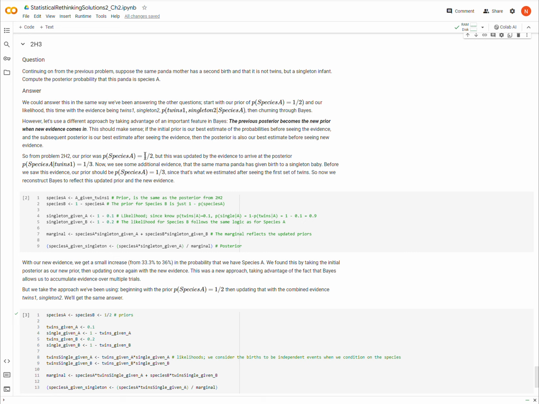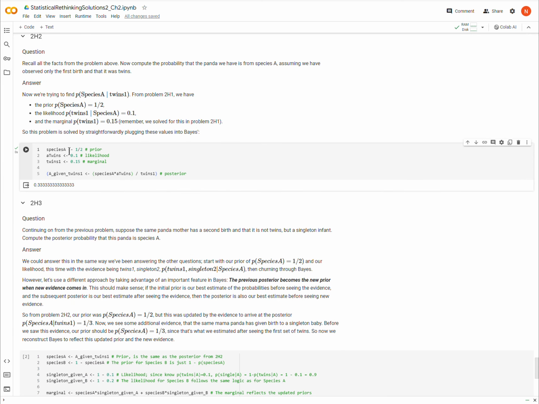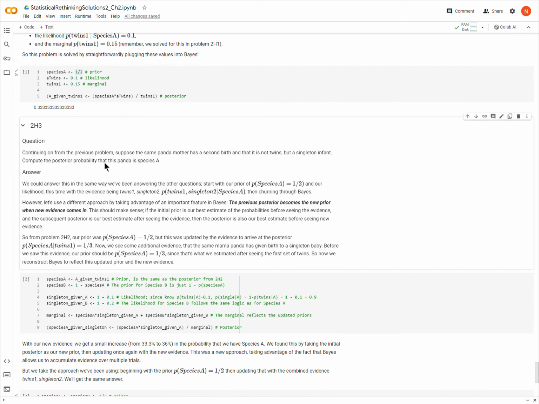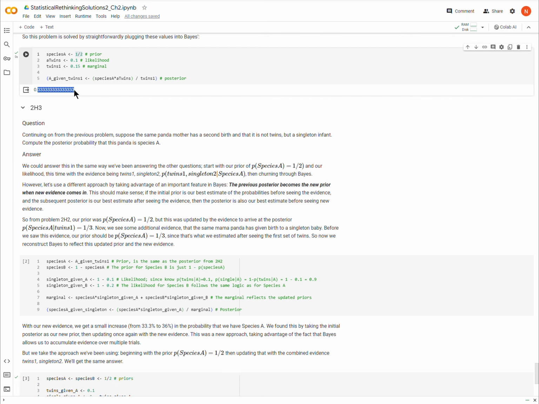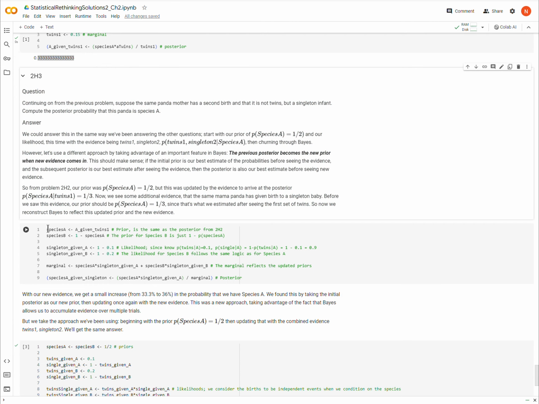previous experiment. Okay. So the first way that we're going to do this is, instead of using the same priors that we've been using, which is there's a 1/2 probability that we have species A, we're going to instead use the posterior from that previous observation, which was 1/3, as our new prior for this experiment. Okay, and so here I have species A, and my prior is going to be simply the posterior from the previous problem, which is 1/3. So this value right here is 1/3.